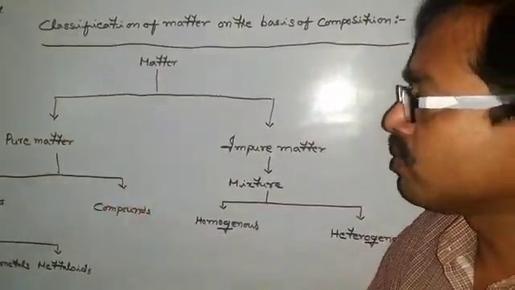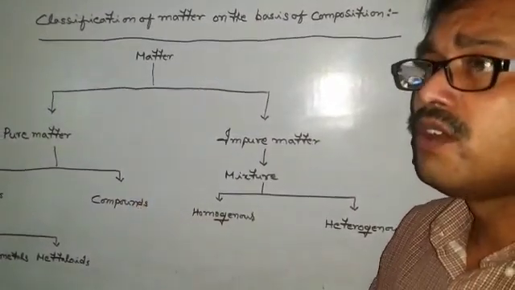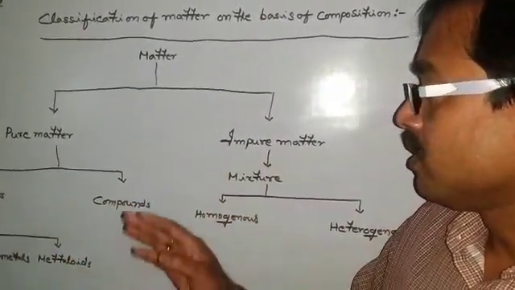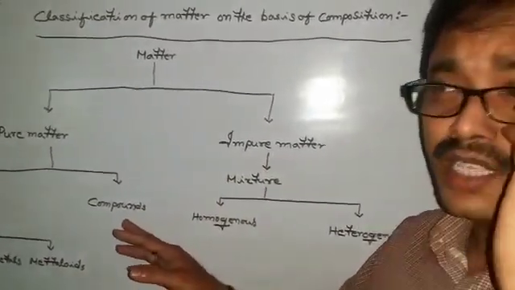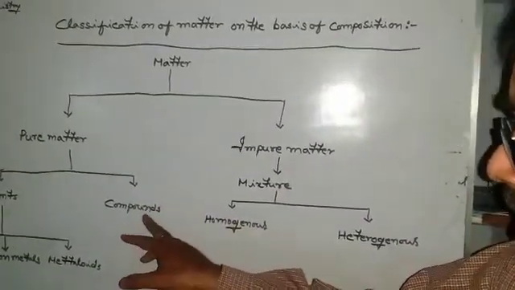But in the case of pure matter, for example compounds, where compounds consist of two or more kinds of elements, they do not show the properties of their constituent elements. Rather, they have their own properties.